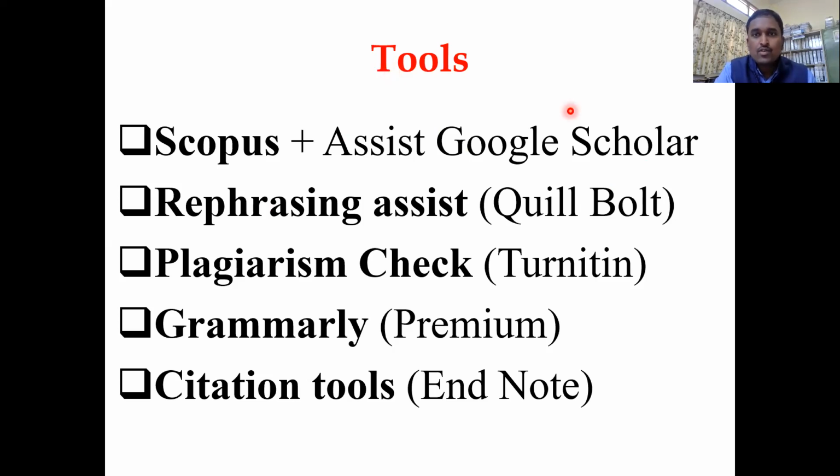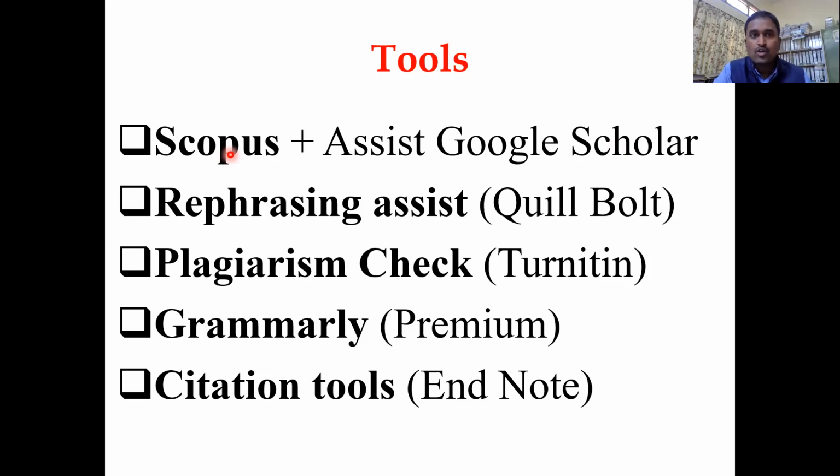Let us take Google Scholar. It will show all the trash, including small journals where the article is not reviewed properly. It is not validated data. That also it will show, and we cannot consider it for writing a good article. In the Scopus database, it's not like too high-fi. At the same time, it's not like too worst.